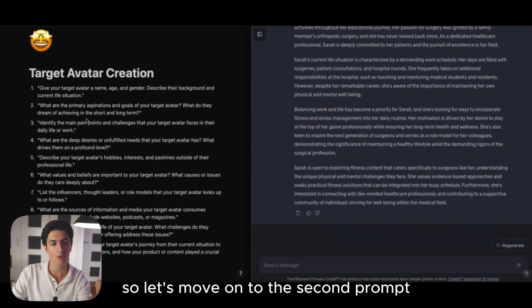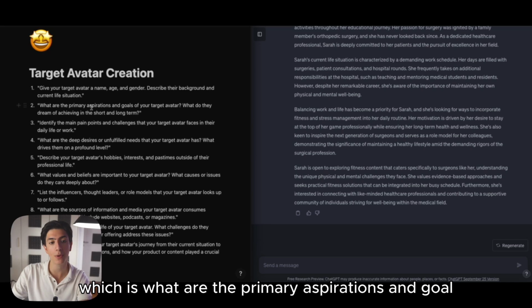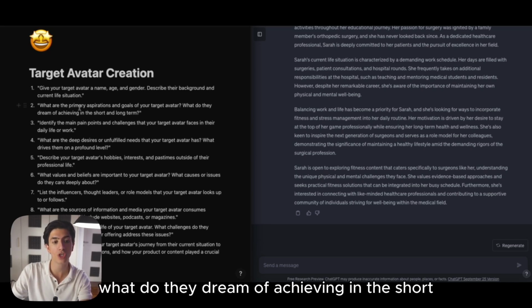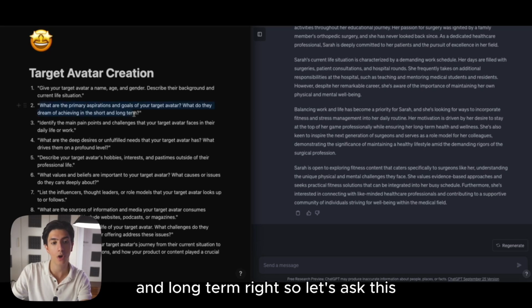So let's move on to the second prompt, which is, what are the primary aspirations and goals of your target audience? What do they dream of achieving in the short and long term, right? So let's ask this.